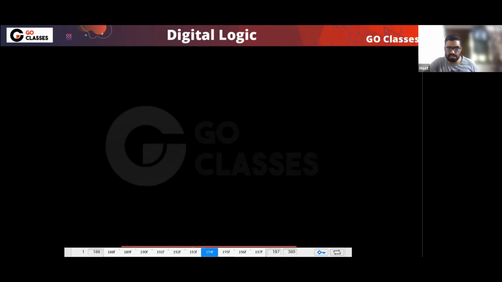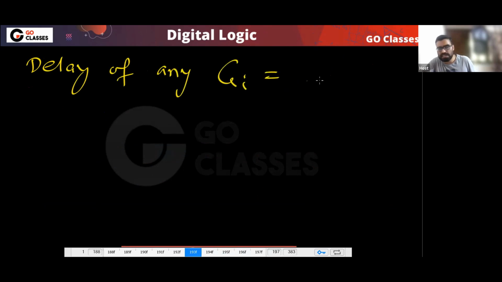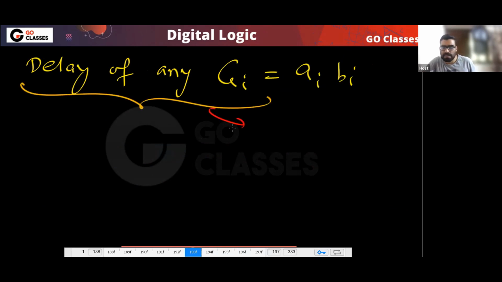So you can very easily notice the delay for any Pi and any Gi. Let us see Gi. Gi is basically simply Ai Bi. So what is the delay for any Gi? That is simply 1 delta. Very good.